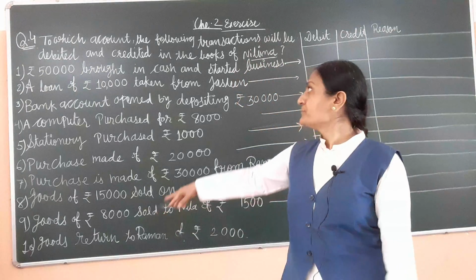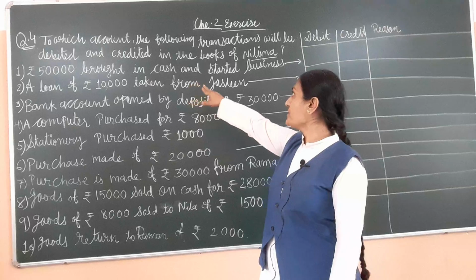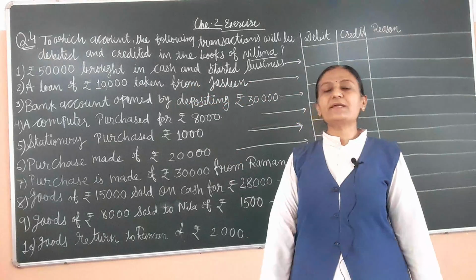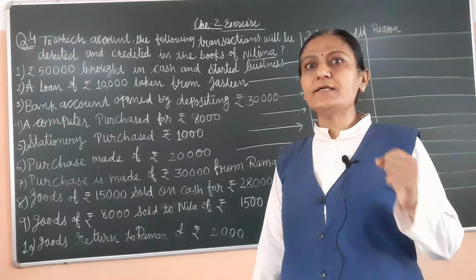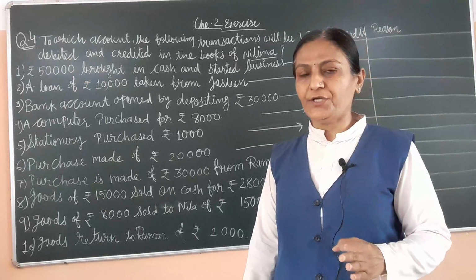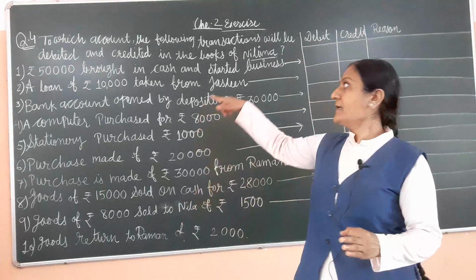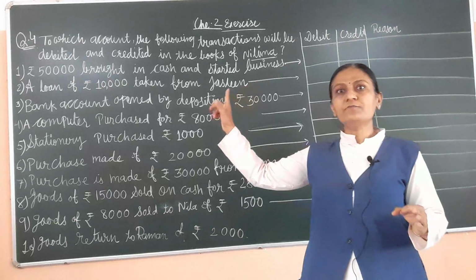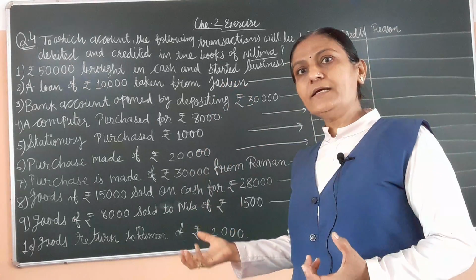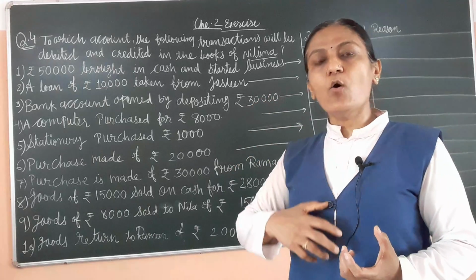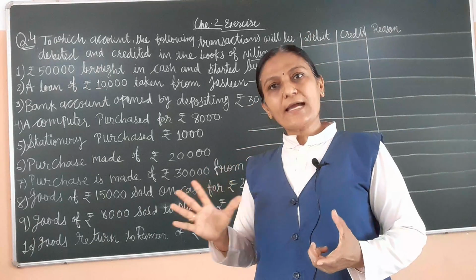So here 50,000 brought in cash and started business. It means rupees 50,000 comes in the business unit in a cash form. So cash account debit and it is given by owner. So it is a capital.